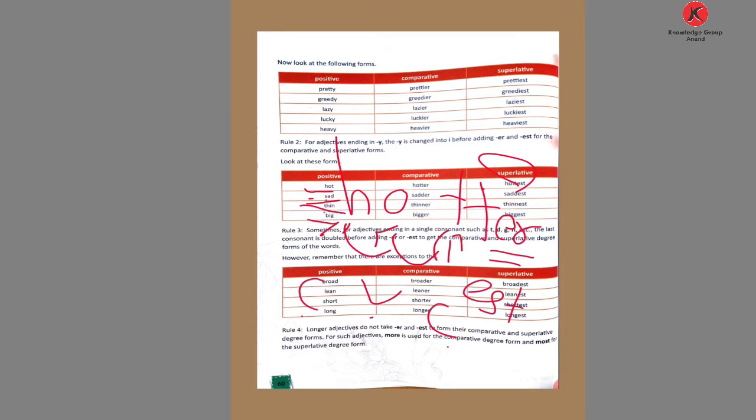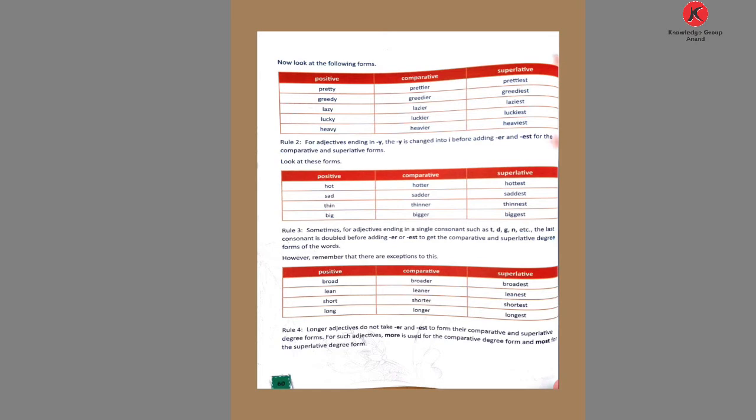Consonant vowel consonant. Okay. So you keep in your mind the vowels. How many vowels are there? 5. A, E, I, O, U. These 5 vowels. You keep in your mind. Then the positive: broad, broader, broadest. Lean, leaner, leanest. This is how we change it.